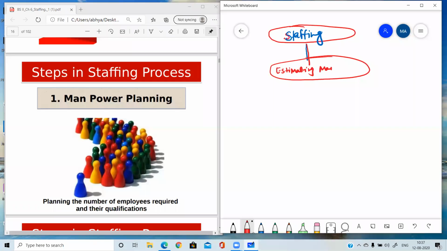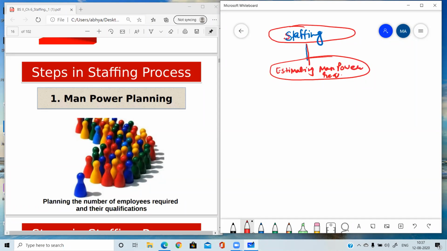Estimating manpower requirement. This step is very important, for new as well as old organizations. As the step itself is explanatory, it tells us that in this step, each and every organization has to estimate. Estimate means has to forecast the number of people which are required by the organization.